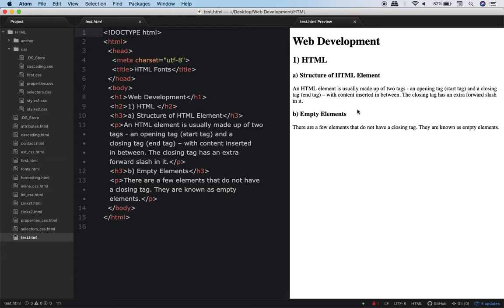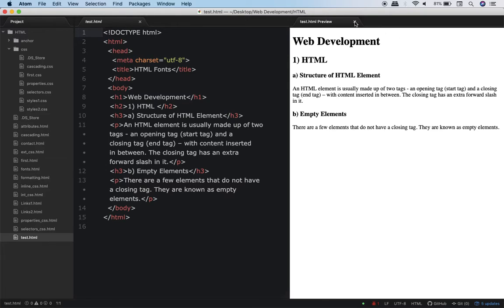Now, let's say you have a specific requirement over here. What requirement? Let's say you want each heading H1, H2, H3 in red color and the font of the heading should be Arial. By the way, the default font over here is Times New Roman and the default color over here is black. So you want these headings H1, H2, H3 in red color and the font should be Arial. So for that, what can we do?